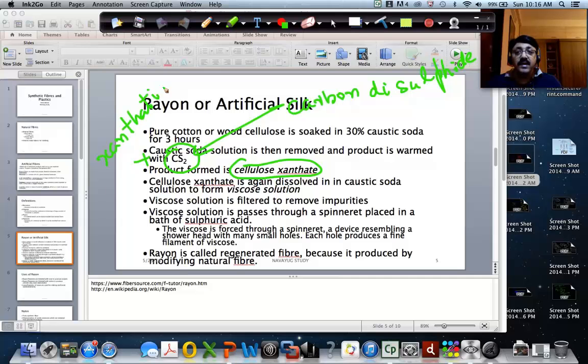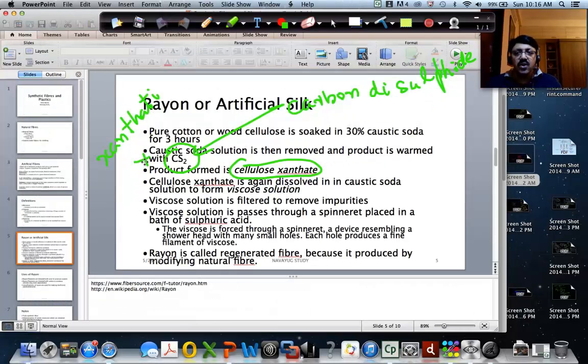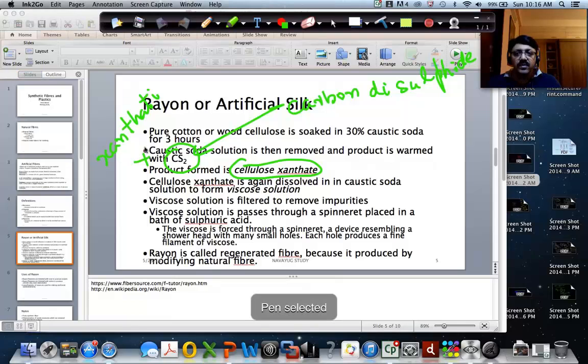I think this is xanthitization or xanthation. Just a moment. Yeah, this is called xanthation. This process of warming it with carbon disulfide, producing the cellulose xanthate, is called xanthation.